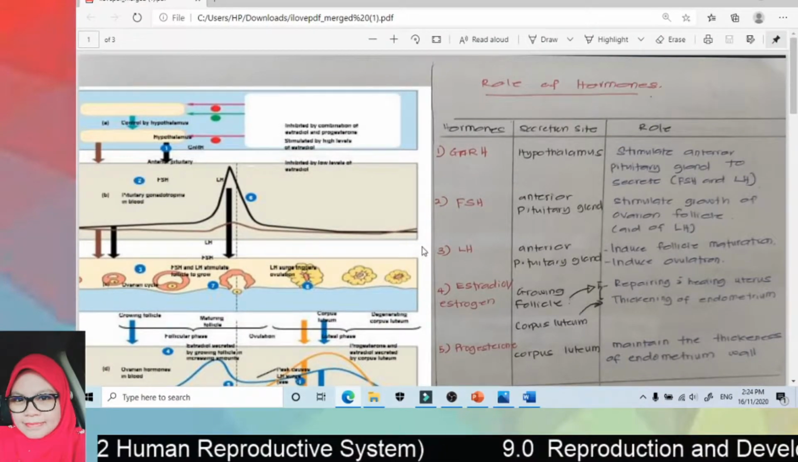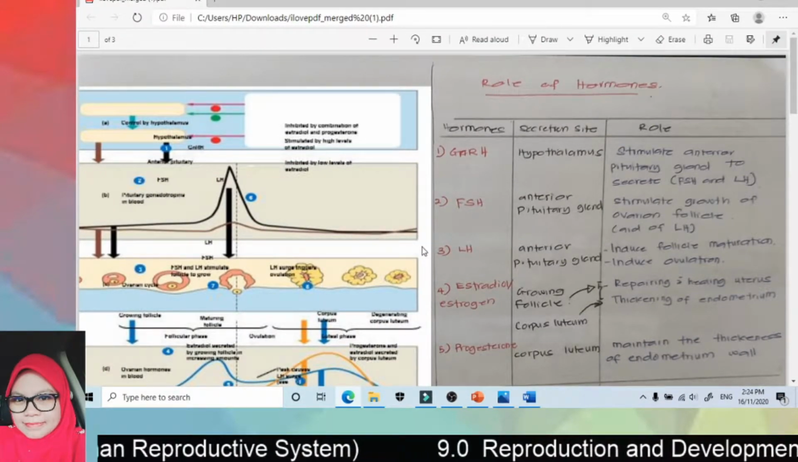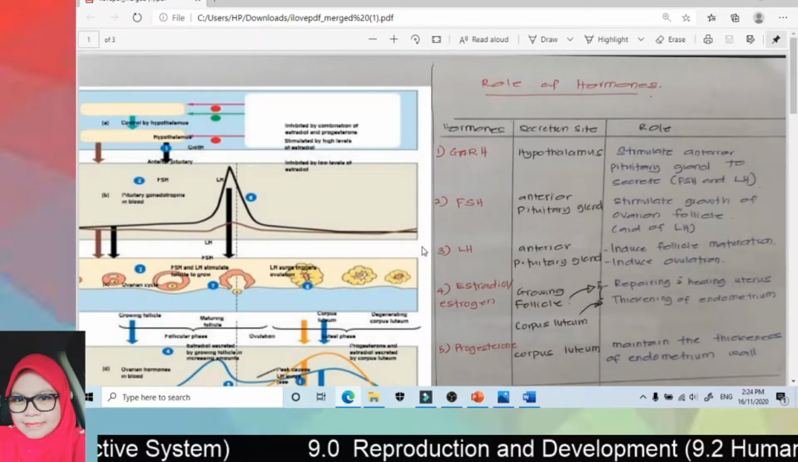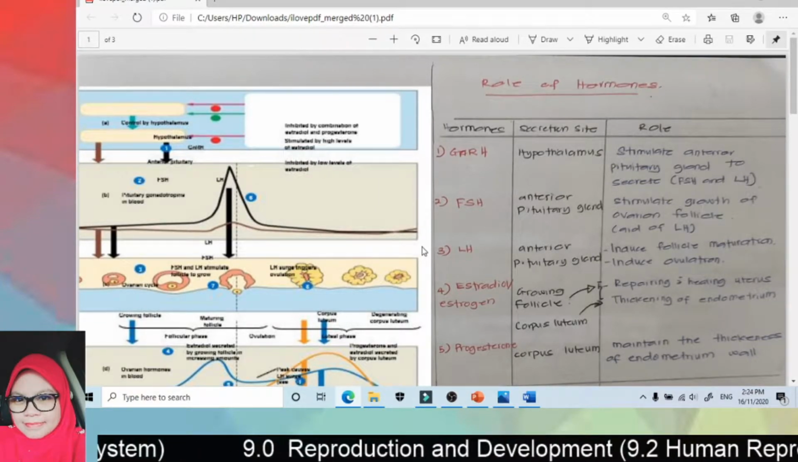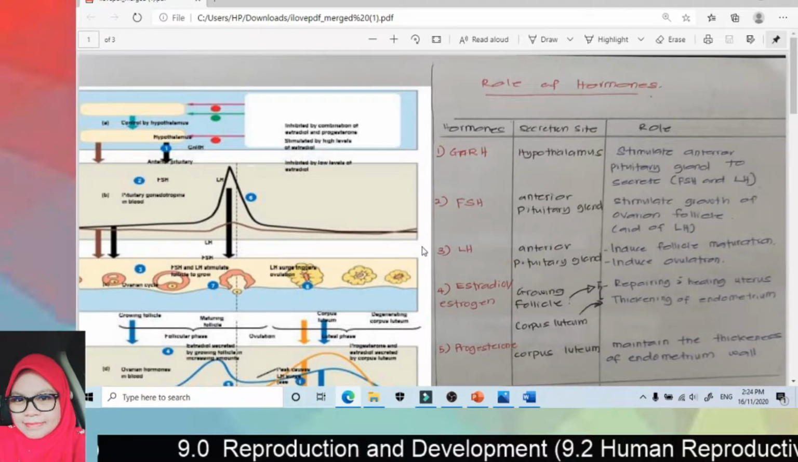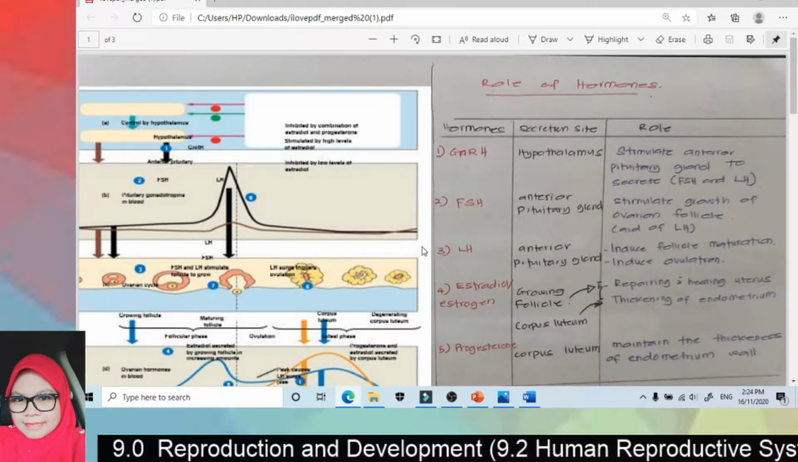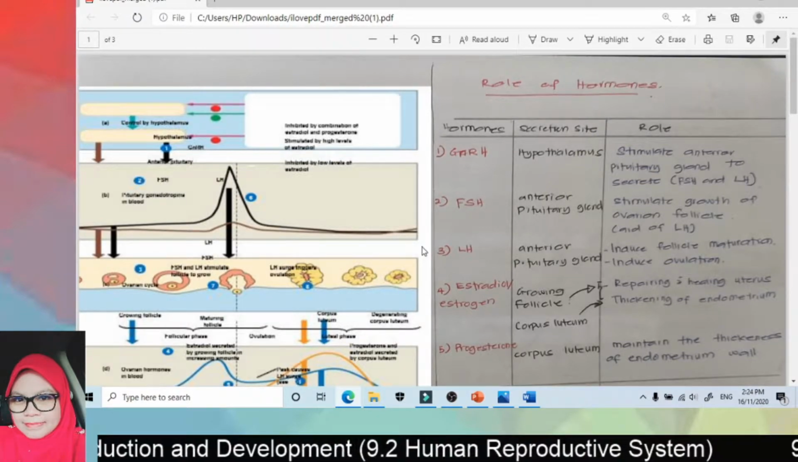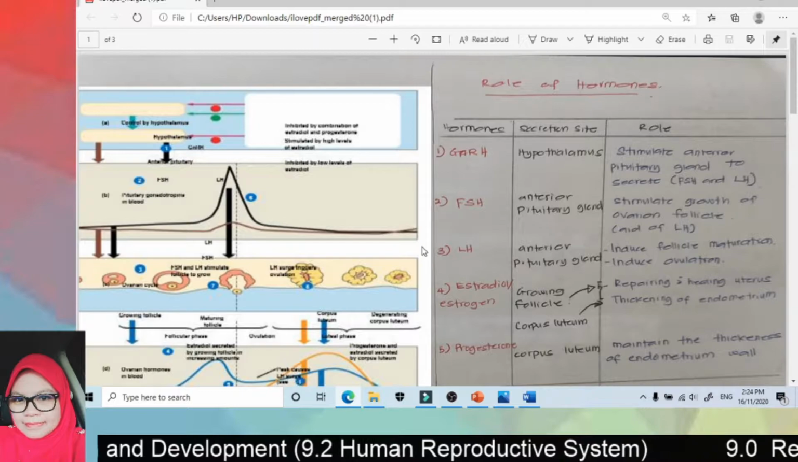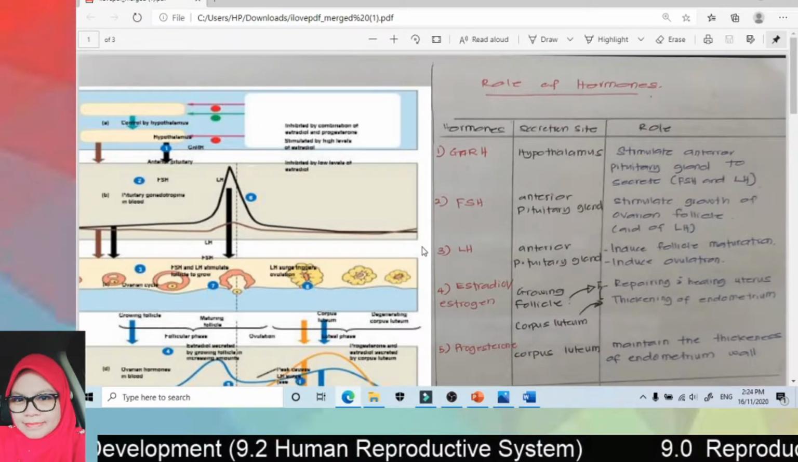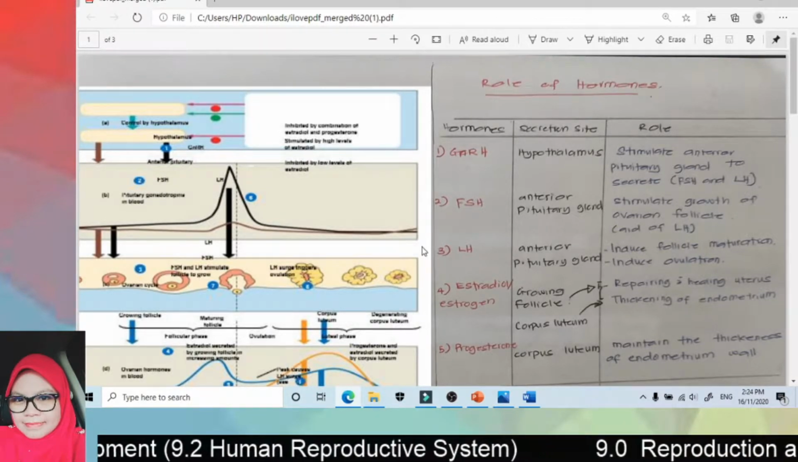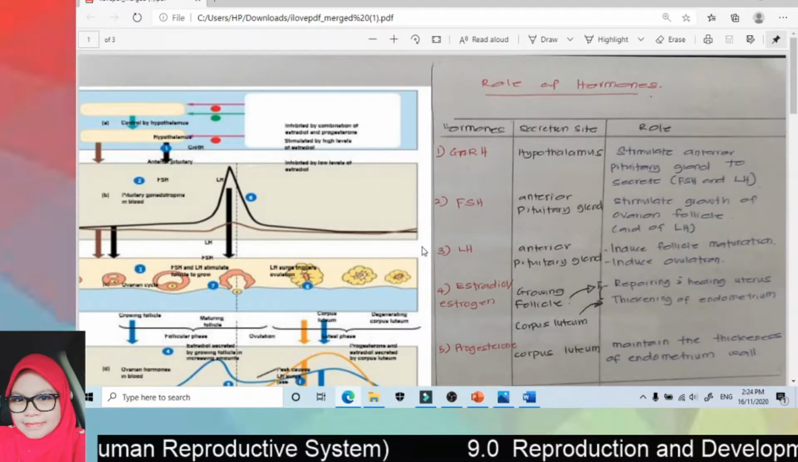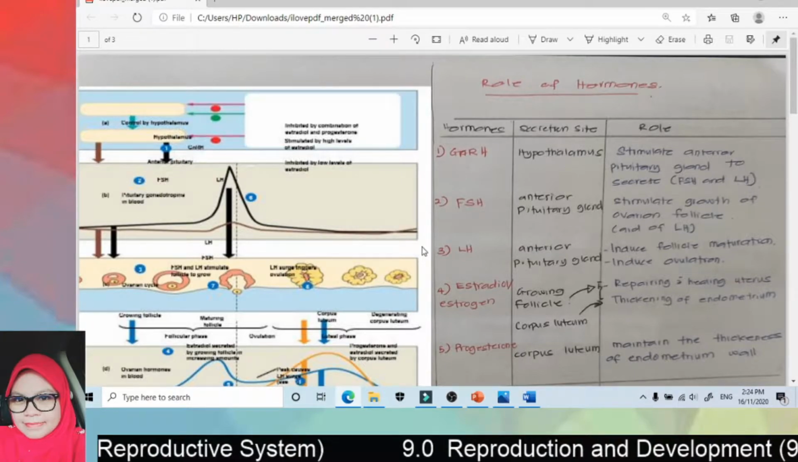Hi, Assalamualaikum warahmatullahi wabarakatuh. So in this video, we're going to continue about the female reproductive cycle. In our previous video, I mentioned that the female reproductive cycle has two parts, the ovarian cycle and also the menstrual cycle. Before we go through these two cycles, it is very important for all of you to understand where the hormones are secreted, and of course the role of the hormones.